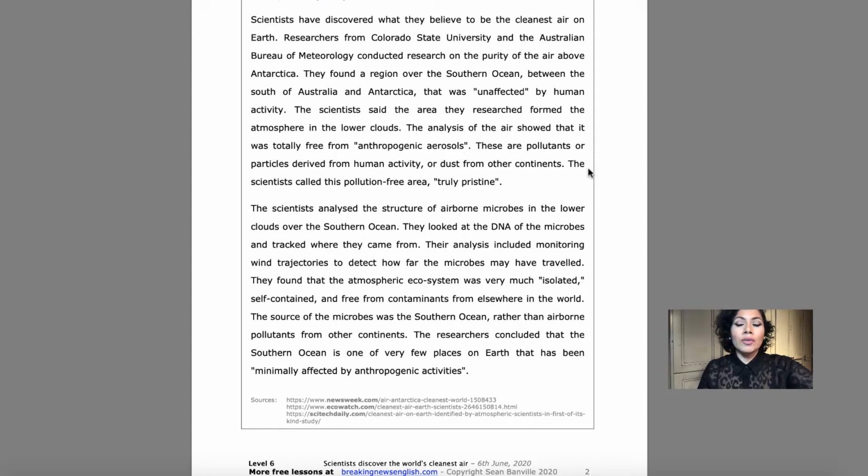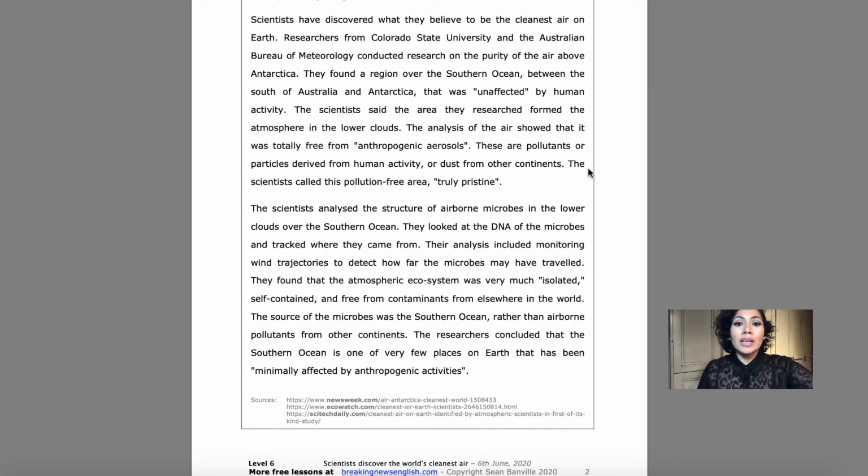Scientists have discovered what they believe to be the cleanest air on Earth. Researchers from Colorado State University and the Australian Bureau of Meteorology conducted research on the purity of the air above Antarctica. They found a region over the Southern Ocean, between the south of Australia and Antarctica, that was unaffected by human activity.